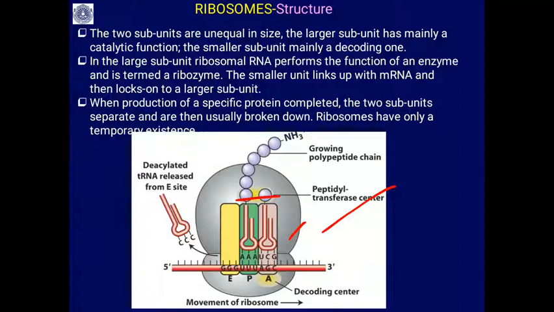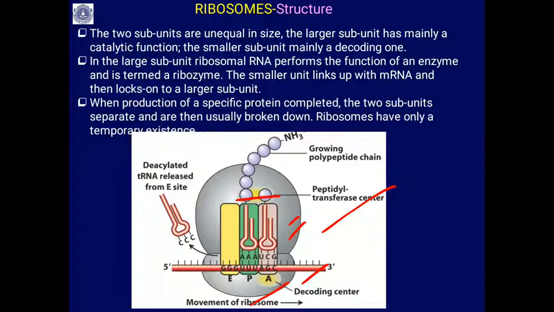The smaller subunit takes part in decoding the triplet codon of the mRNA. The larger subunit performs the function of an enzyme, which is why it is called a ribozyme.